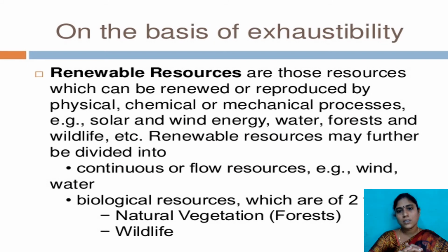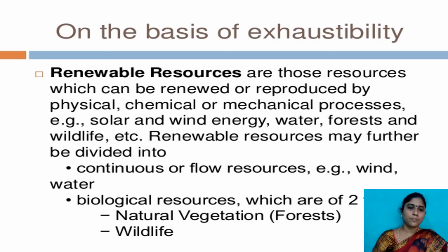Next, on the basis of exhaustibility. Exhaustibility means once we complete the usage, certain resources can be renewed again, but certain resources are not able to regenerate again. So those which can regenerate are the renewable resources.